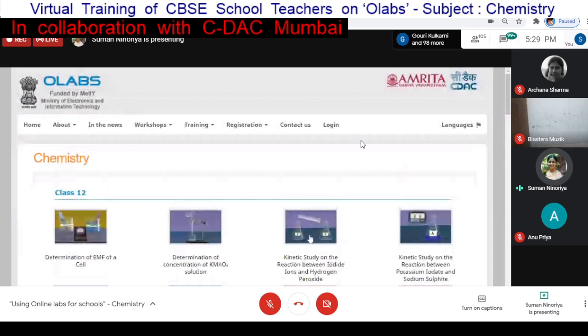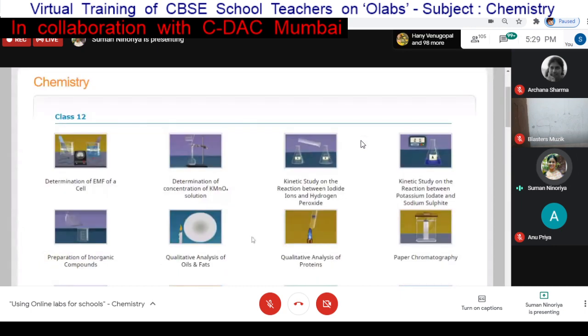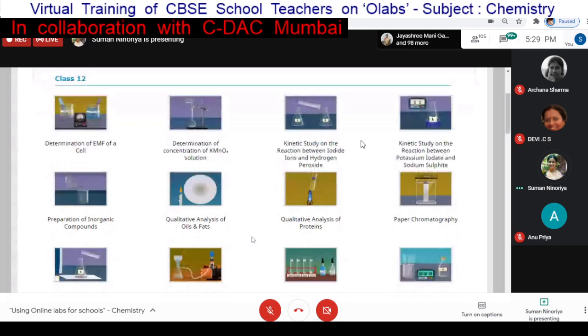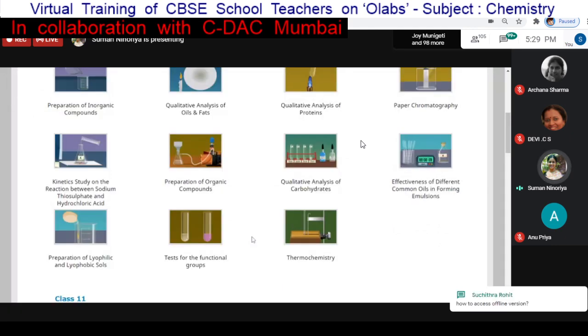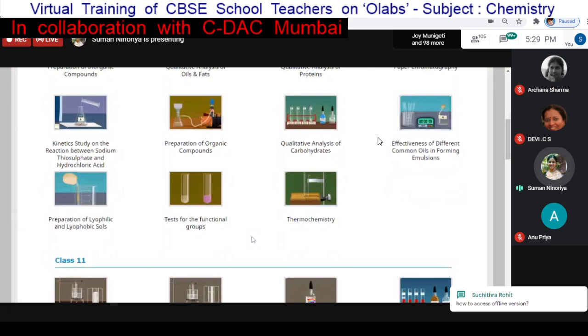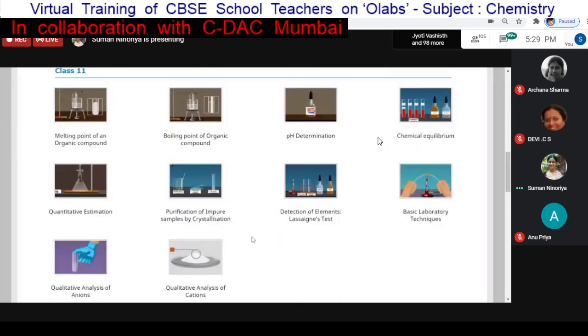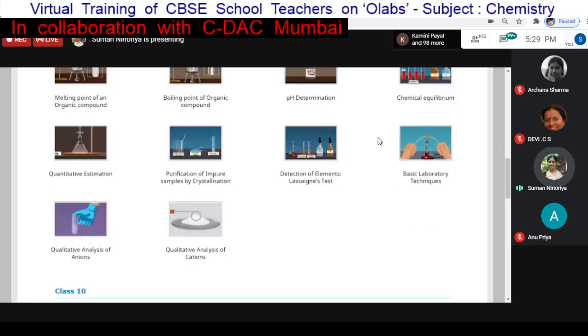First, I recommend that you read the procedure before performing any activity. And after that, if you face any difficulty, just view the animation and use the necessary help provided in the simulation area. So this was all about the OLAPs demonstration. I have taken one different kind of experiment. You can also try it on your own.